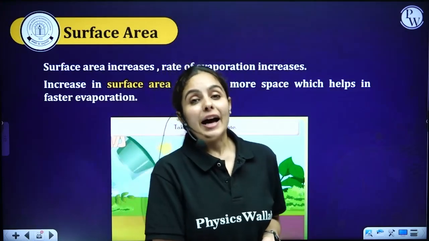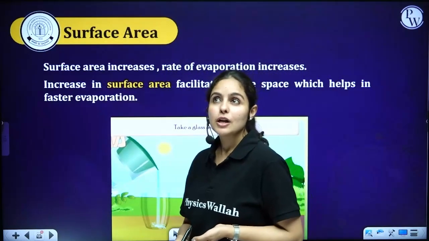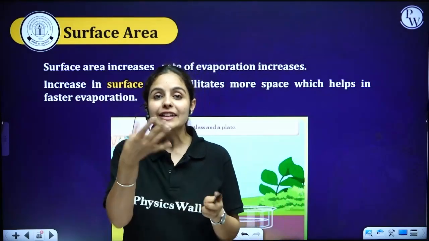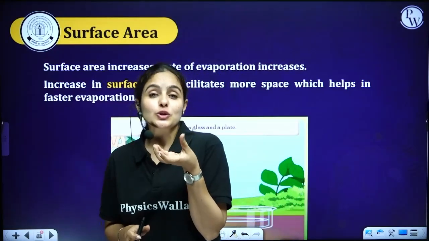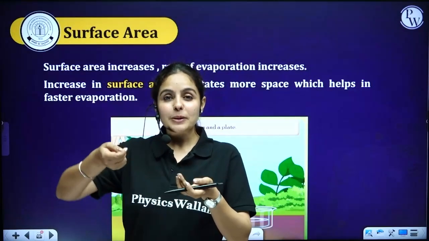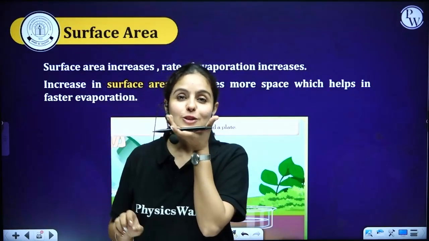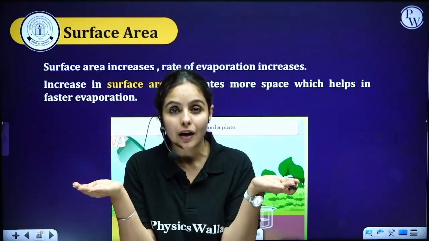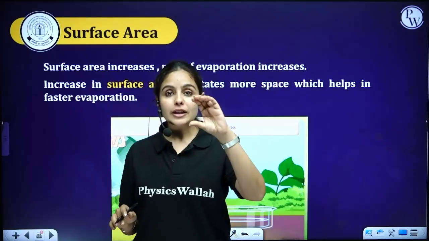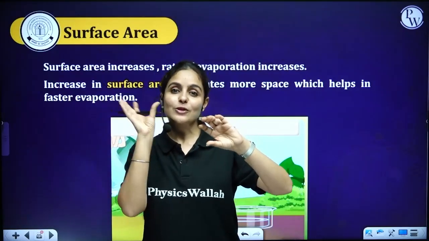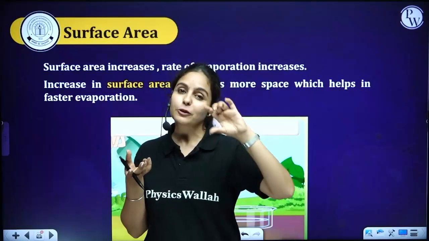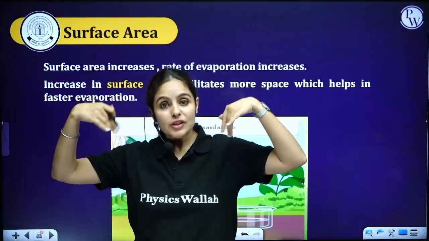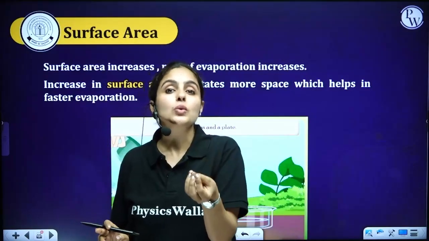Coming to the third factor, surface area. Okay, so as we talk about chai, anybody who drinks tea, you might have seen people drinking tea from a saucer, sur karke. So you might have seen people pouring their tea into a saucer and trying to drink it. Why? Because it cools down quickly because of the increase in surface area, right? So whether you're sipping tea from a cup or from a saucer, saucer tea will always be cooler as compared to cup ka tea, because a saucer has a bigger surface area. Evaporation is done quickly, and that's why it becomes cooler quickly.